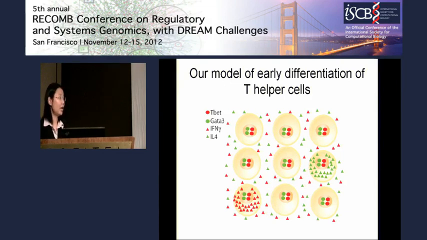So here, the ovals are the transcription factors, and the triangles are the cytokines. A rare cell population can stochastically turn on the expression of the cytokine. And the cytokine, after being secreted into the media, will induce the cell to express transcription factors at very high level. So to test our model,